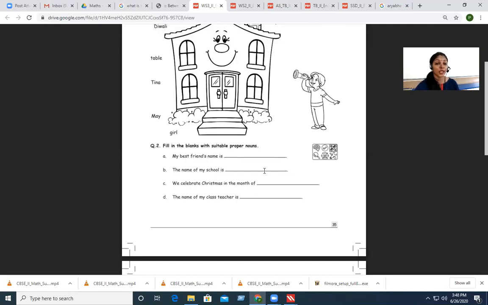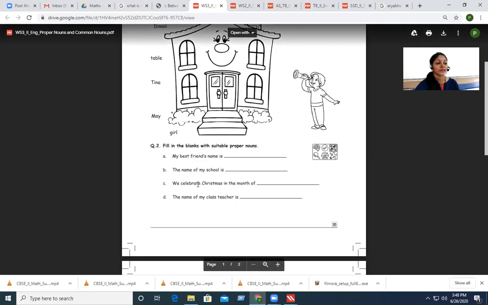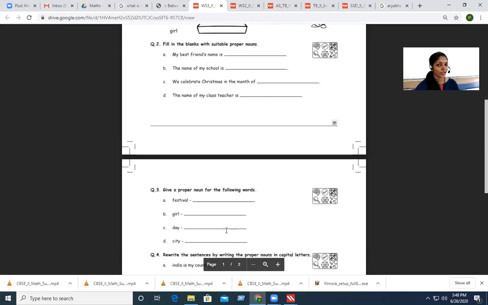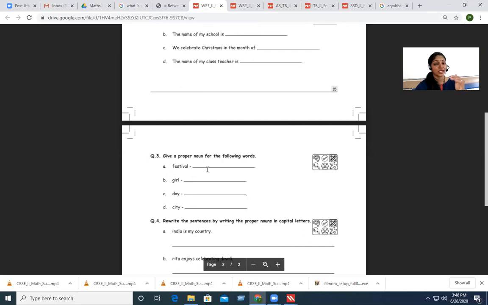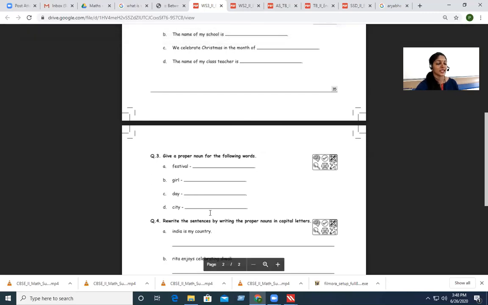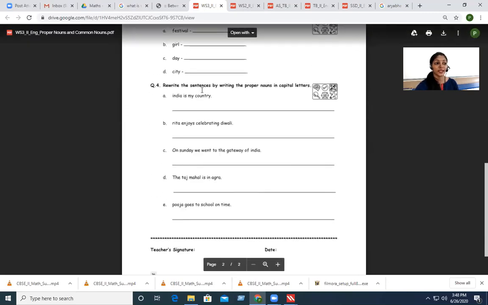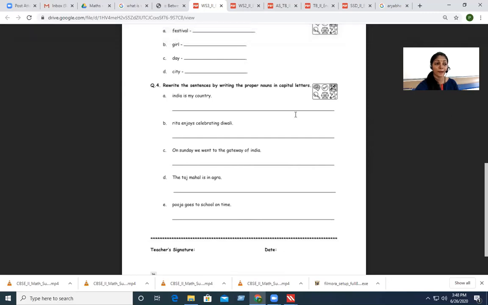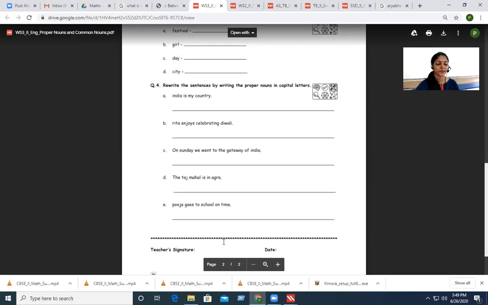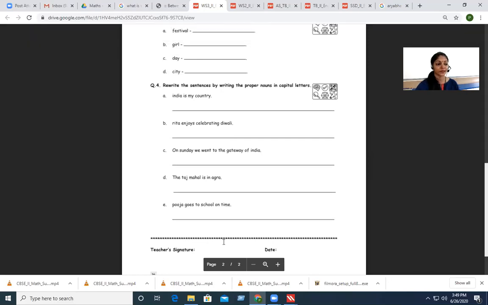The name of my school is, you have to write it. We celebrate Christmas in the month of, write the name of the month. The name of my class teacher is, you must be knowing, right? Okay, give a proper noun for the following words. You have to write the name of one festival, name of a girl, name of a day, name of a city. Here, rewrite the sentence by writing proper nouns in capital letters. Read the sentence, identify the proper noun and then capitalize it. So these are the 2 worksheets which you have to complete. Alright?